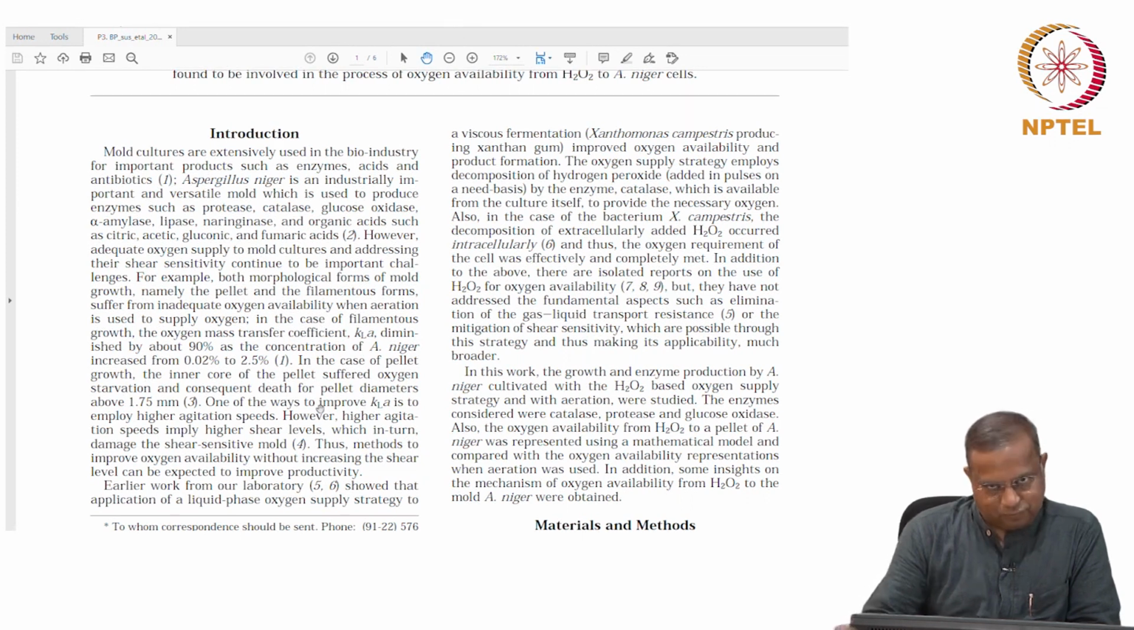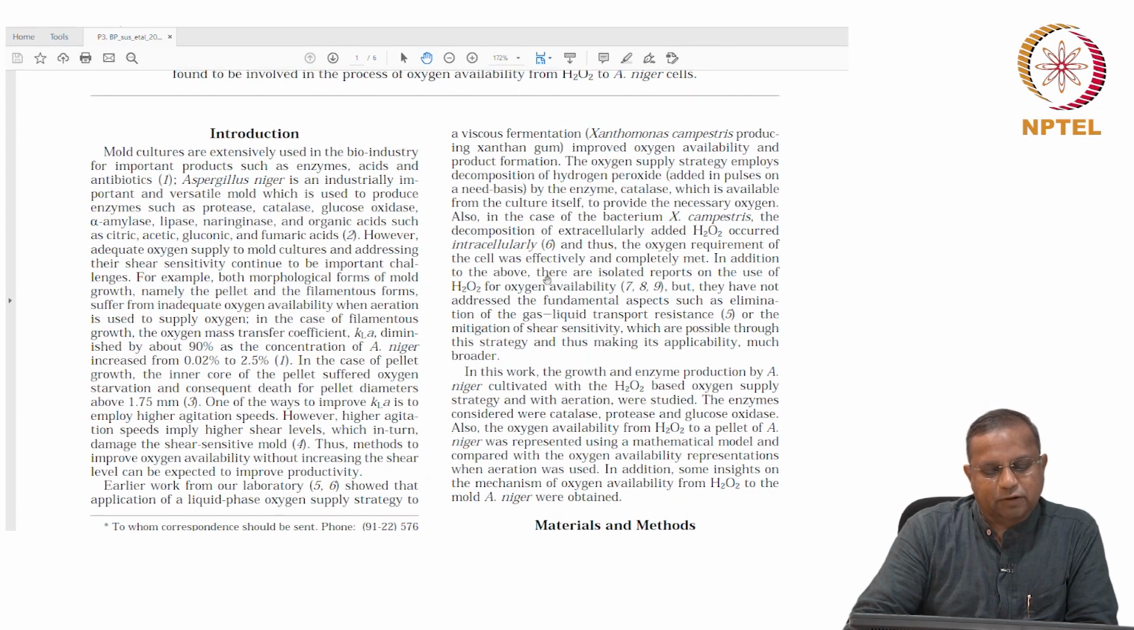Earlier work from our lab, which we also discussed, showed that the application of a liquid phase oxygen supply strategy to a viscous fermentation of Xanthomonas campestris producing xanthan gum improved oxygen availability and product formation. The strategy employs the decomposition of hydrogen peroxide added in pulses on a neat basis by the enzyme catalase, which is available from the culture itself to provide the necessary oxygen. Also, in the case of the bacterium Xanthomonas campestris, the decomposition of extracellularly added hydrogen peroxide occurred intracellularly, and thus the oxygen requirement of this cell was effectively and completely met.